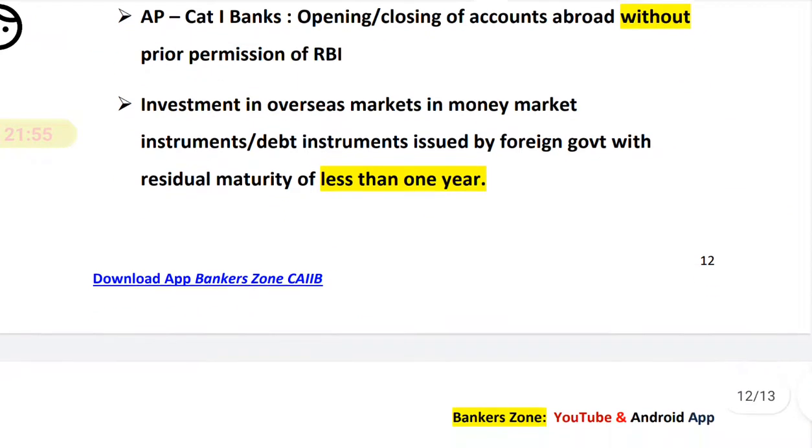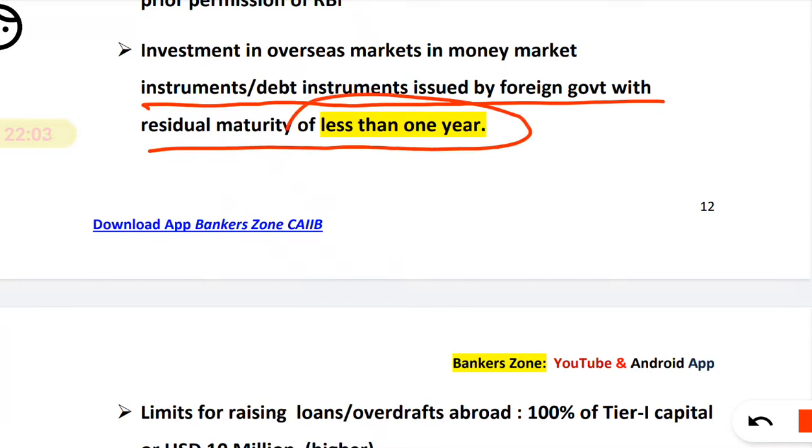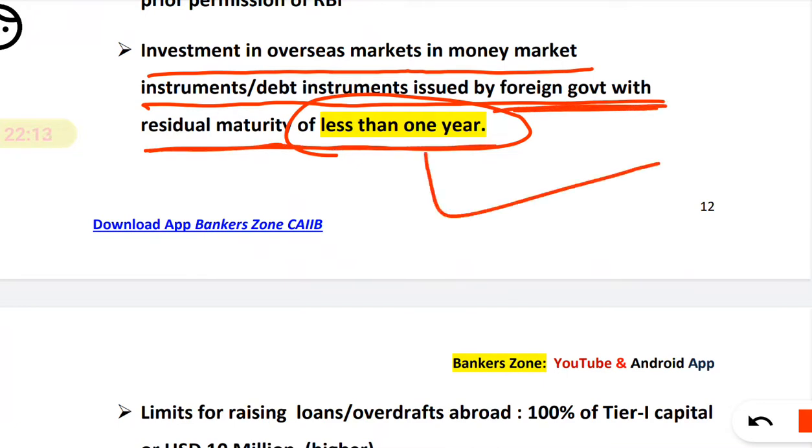Next, investment in overseas market money market instruments and debt instruments issued by a foreign government with a residual maturity of less than 1 year. So up to 1 year you can make the investment as stated here. Up to 1 year no prior permission is required. To whom? To the authorized person category 1.